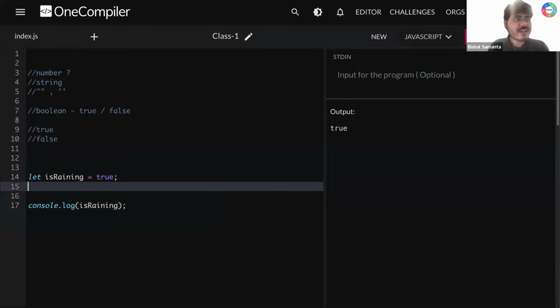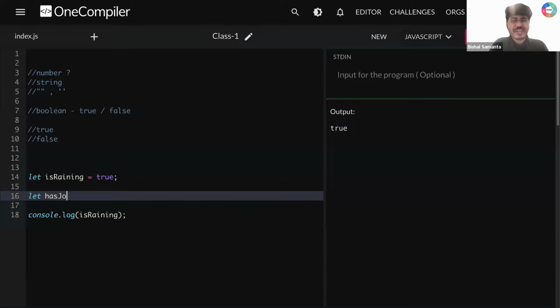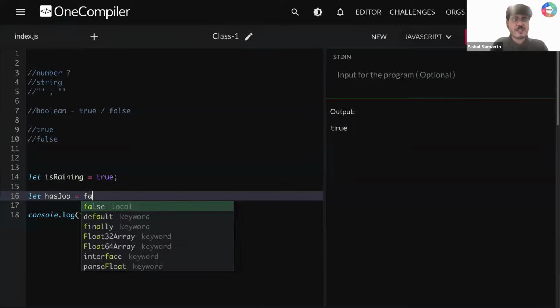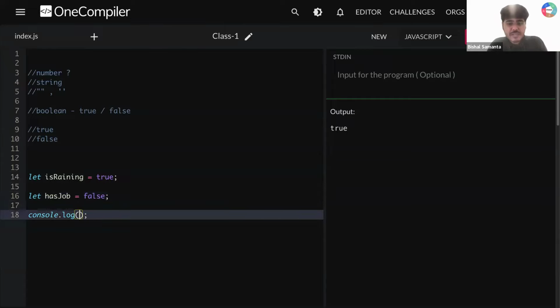Let's say I'm writing one more: let hasJob. Can you tell me, guys, hasJob? False. What does that mean if I'm writing hasJob is equal to false? Can I say that the person I'm talking about doesn't have any job? So if I'm printing hasJob and I run it, can you see I'm getting false again? Is it making some sense?